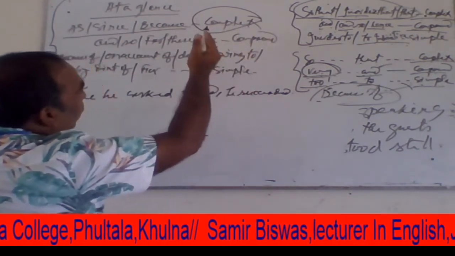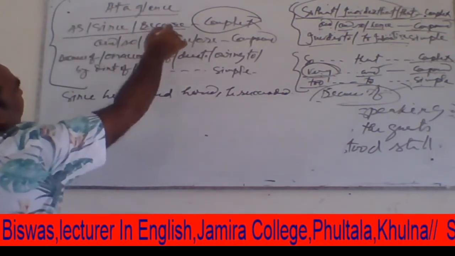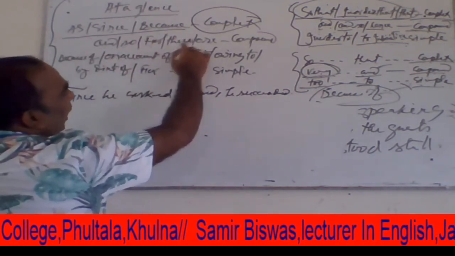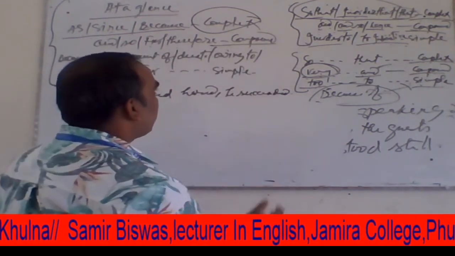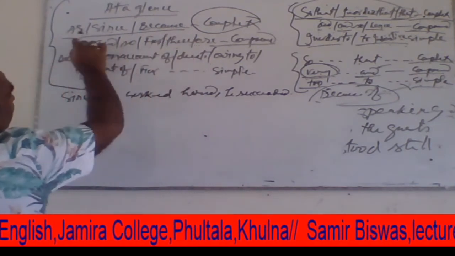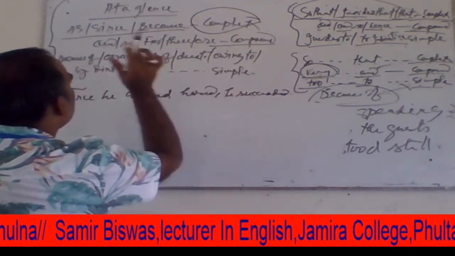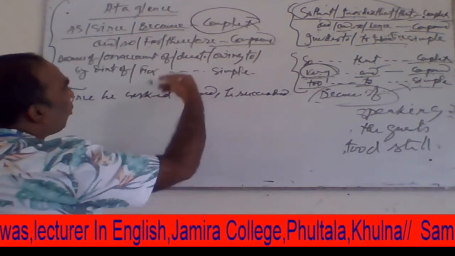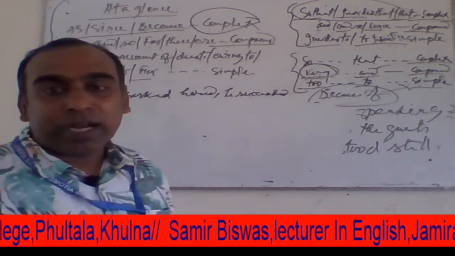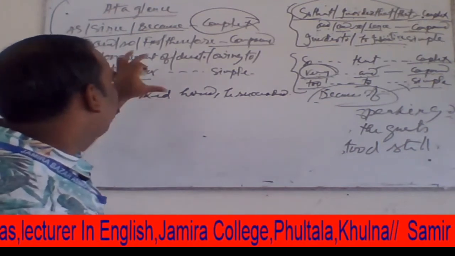So dear students, we know that when we find as, since, because in a complex sentence, then instead of as, since, because we can use and, so, or, for, or therefore to make a compound sentence. So when we find and, so, for, therefore, or as, since, because in a compound or complex sentence, then we use because of, on account of, due to, owing to, by dint of, or for to make a simple sentence.